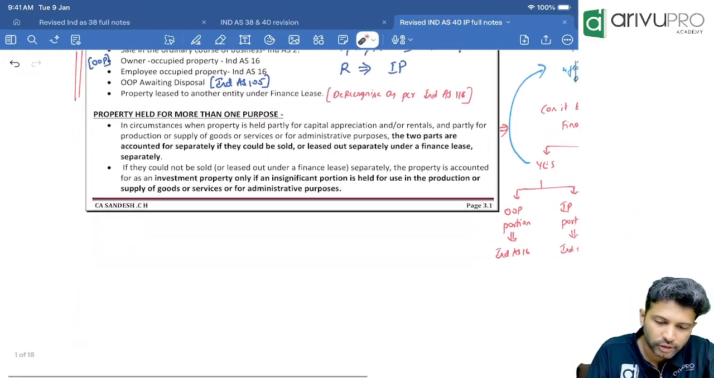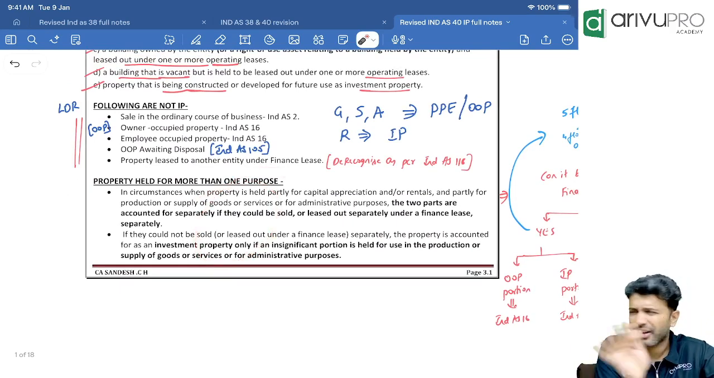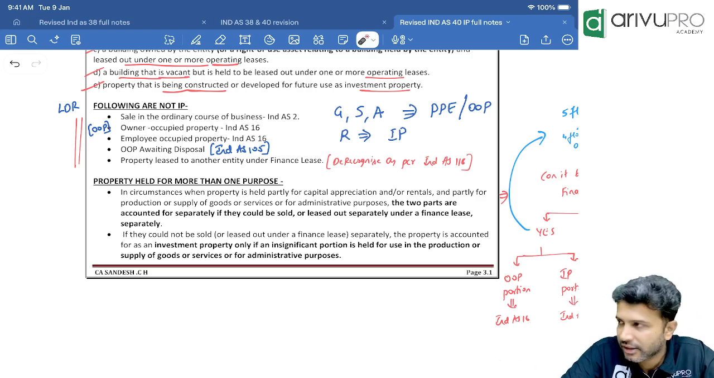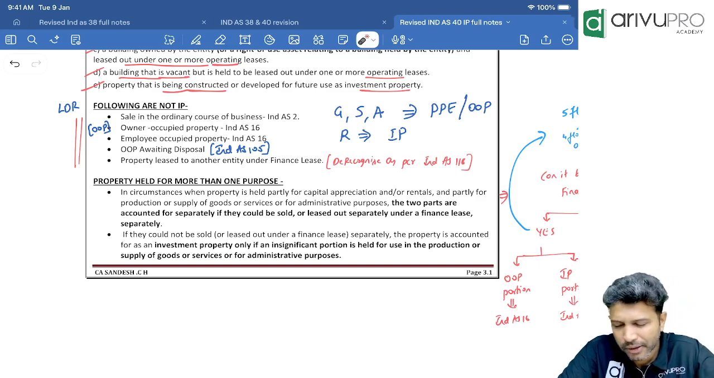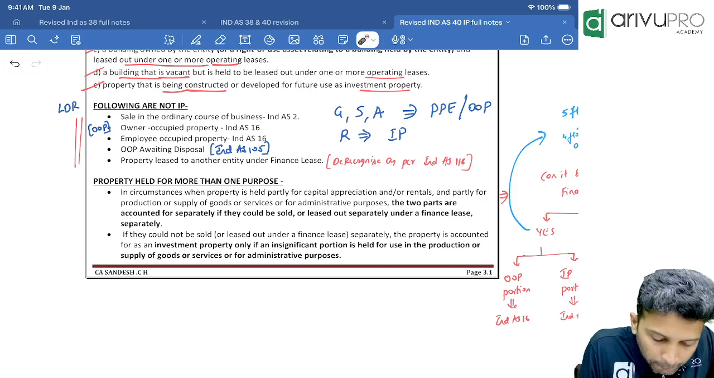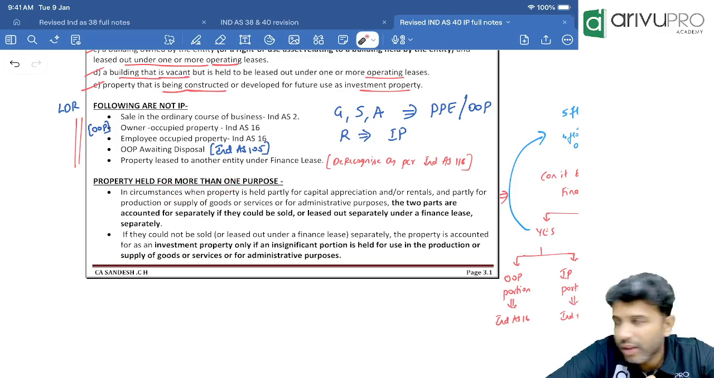Okay, fair enough. Move on to the next topic. Now check this. There are only 3-4 more concepts in this question. Remaining are all questions. Hardly 4-5 small concepts are there. Small things, no need to mug it up. If you just know it by examples, that is enough here. Property held for more than one purpose.